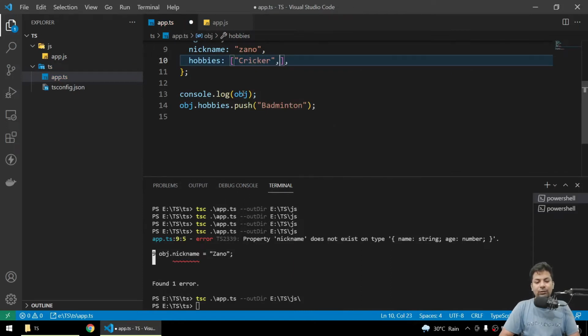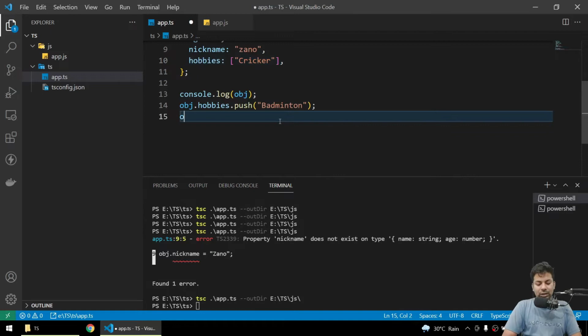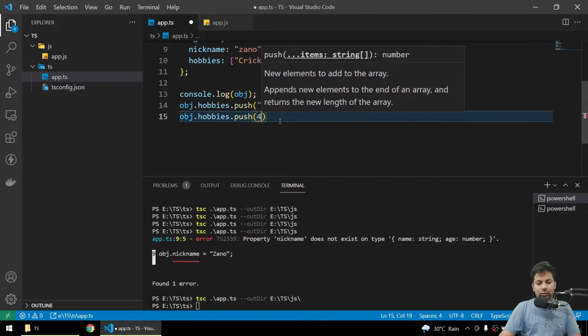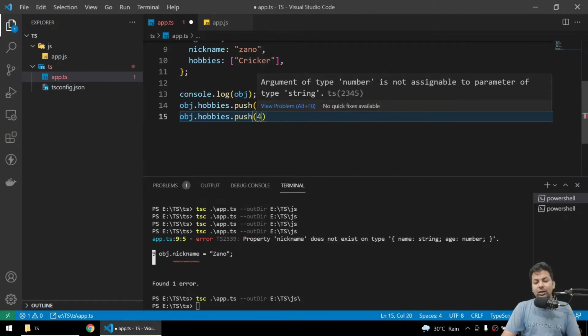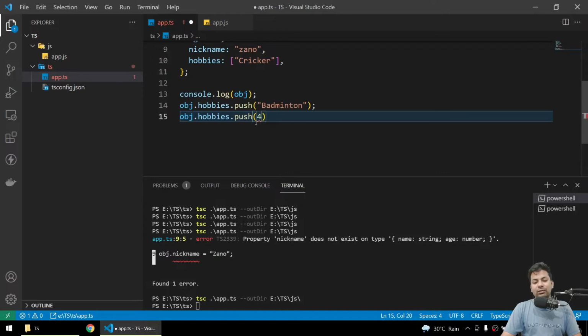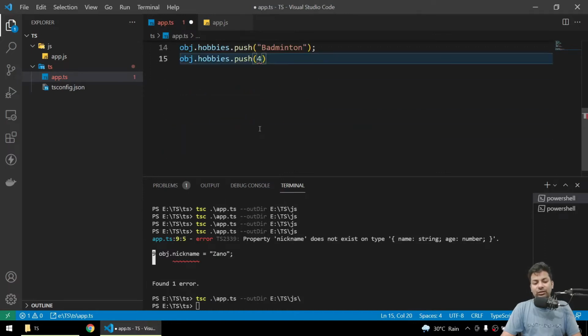I can add more, like soccer. There is no compulsion for me to add one or two. I can add any, and I can add afterwards also. But if I afterwards somehow add number 4, see, instantly I get an error that you are trying to access a number, which is not acceptable because it's a string.